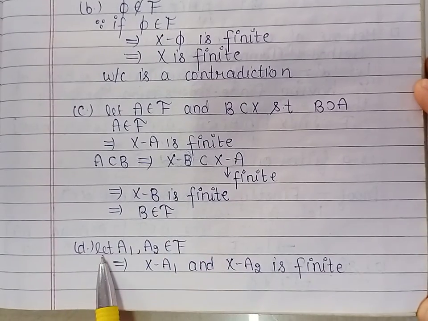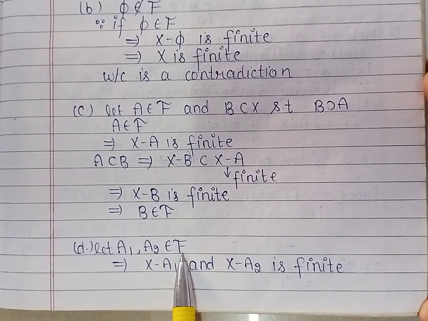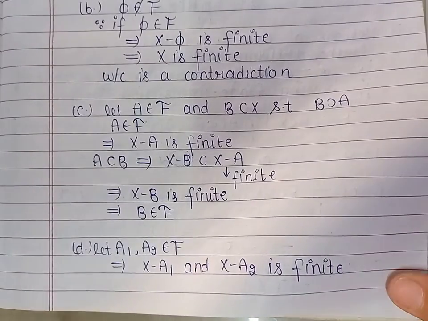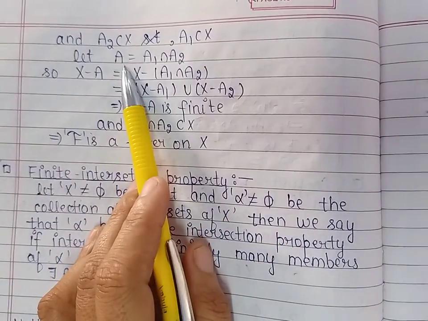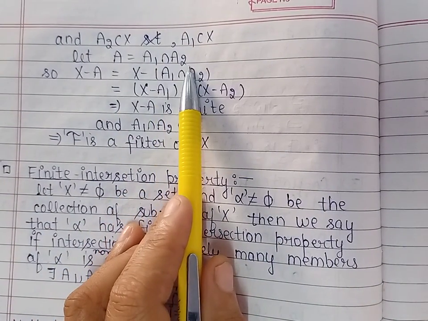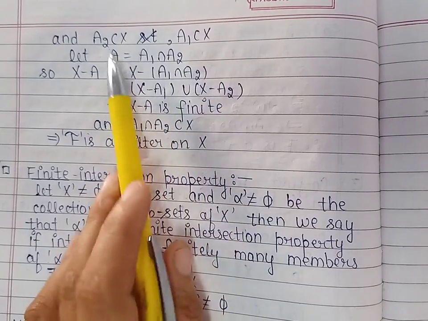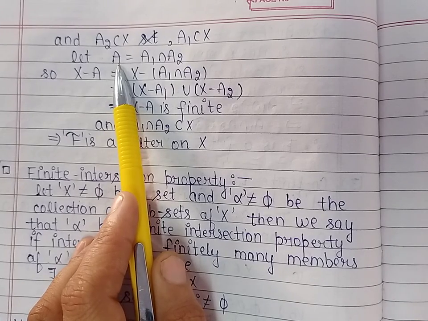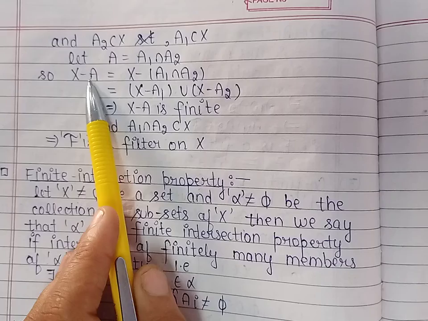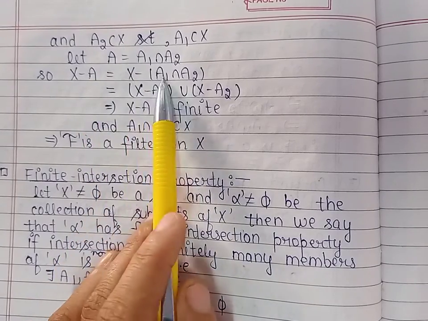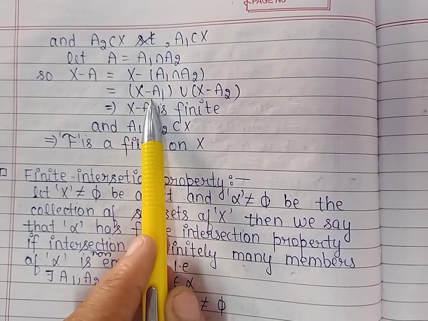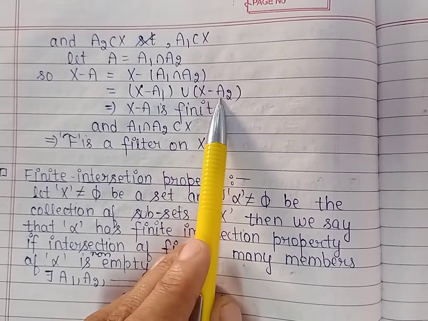In the last condition, let us take A1 and A2 belonging to the collection F. So by definition, the complement of A1 is finite, and the complement of A2 is finite. Now let us take A to be the intersection of A1 and A2. A1 and A2 are subsets of X, so A is also a subset of X. Let us find the complement of A. Now the complement of A we can find by using De Morgan's law. The complement of A1 intersection A2 is given by the complement of A1 union the complement of A2.